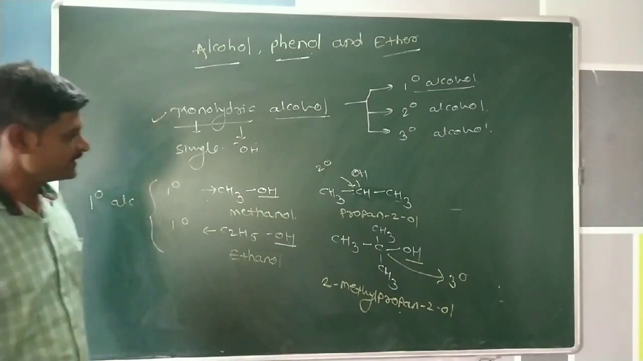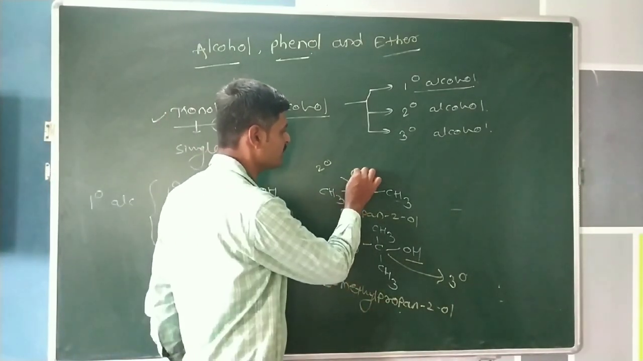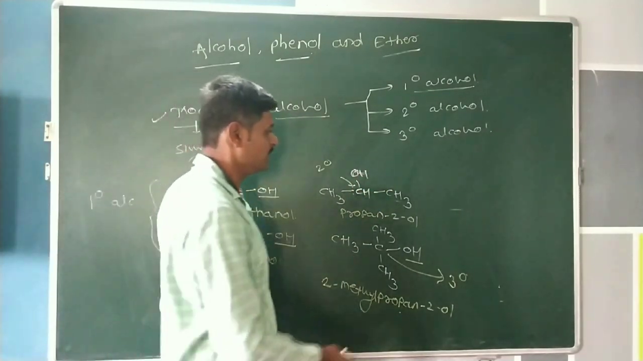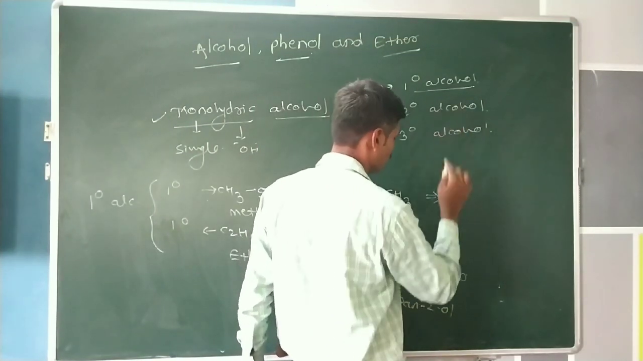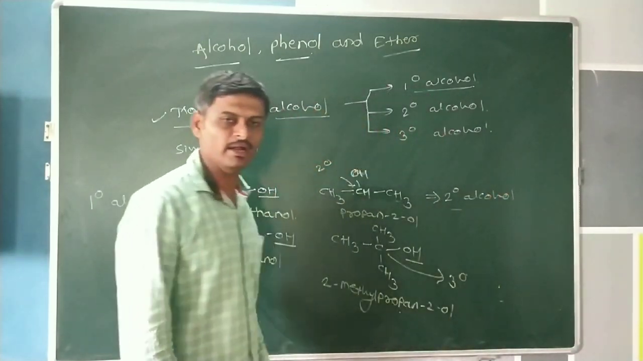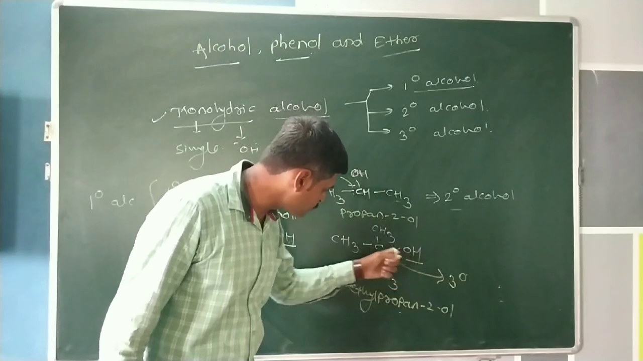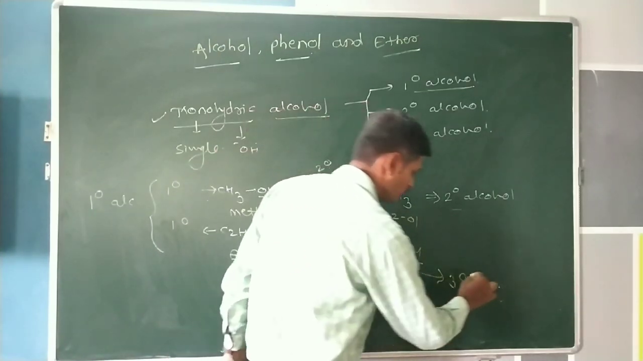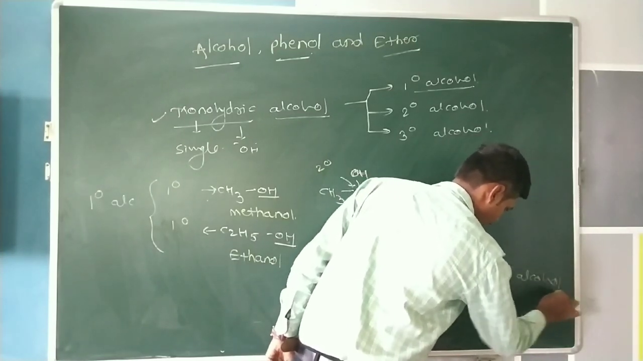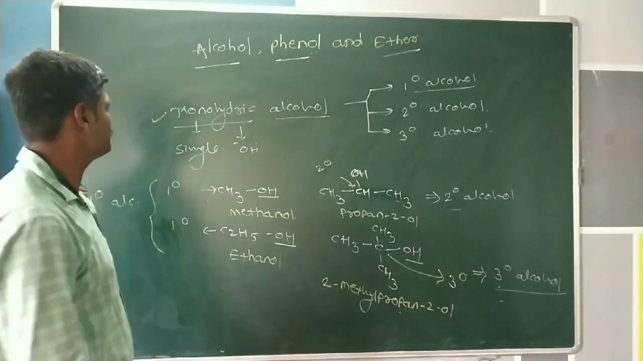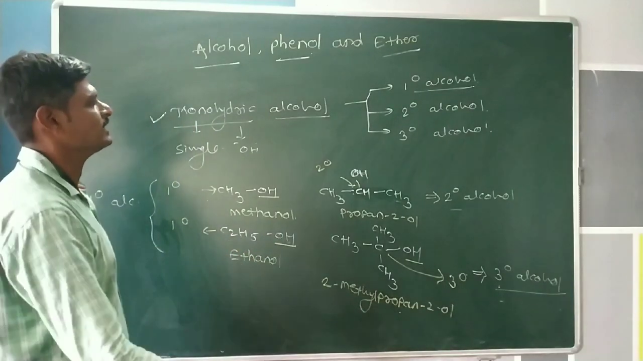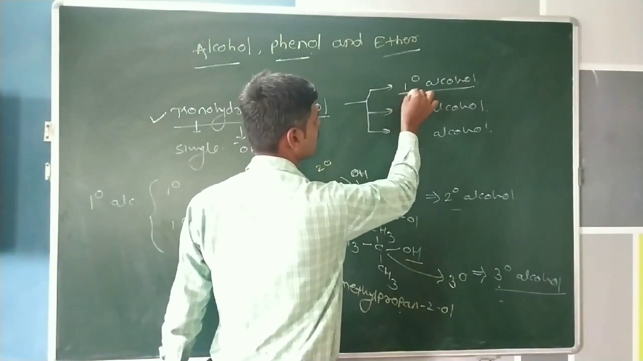Now, a secondary alcohol. In case of secondary alcohol, the hydroxy group is directly attached to the secondary carbon atom. Therefore, we can include this alcohol in secondary alcohol. And in tertiary alcohol, the hydroxy group is directly attached to the tertiary carbon atom. Then we can include this alcohol in tertiary alcohol. These are some types of monohydric alcohol, according to which type of carbon atom the hydroxy group is attached to.